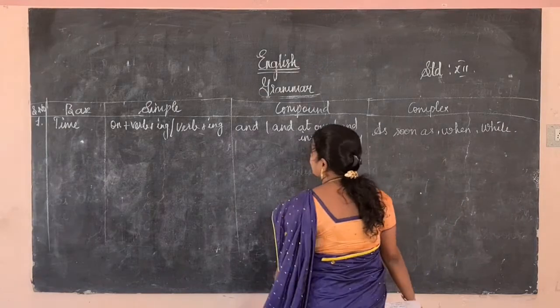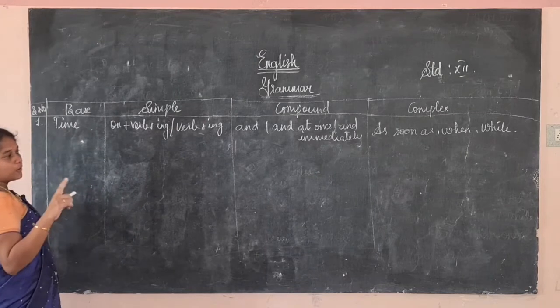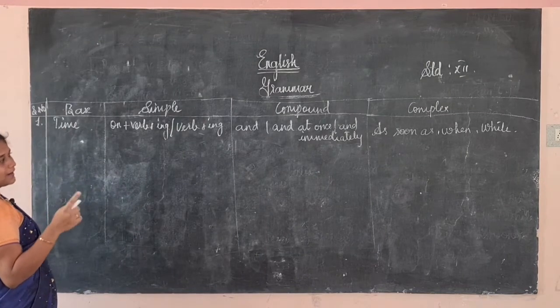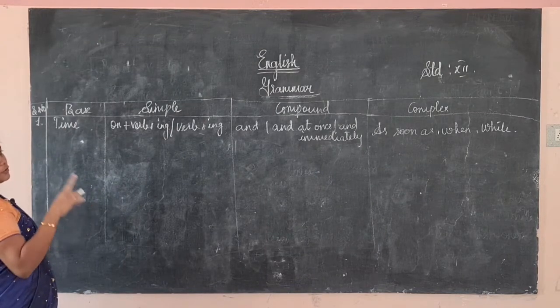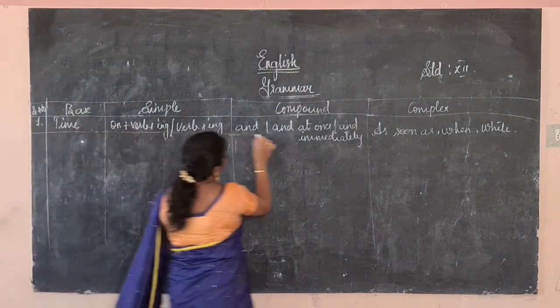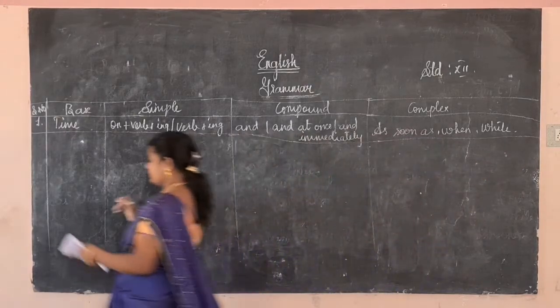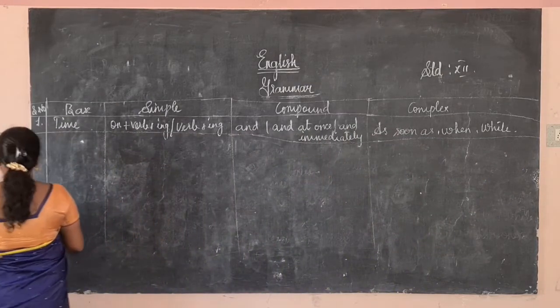Okay, so time: on plus verb plus ing, verb plus ing. In compound we will use and, at once and immediately. In complex we will use as soon as, when and while. This is for time. The next one we will discuss is reason.